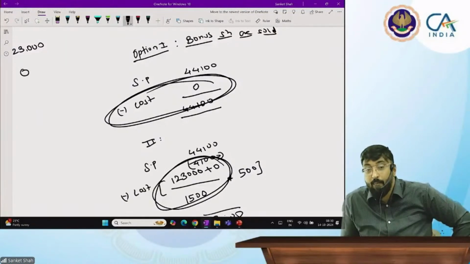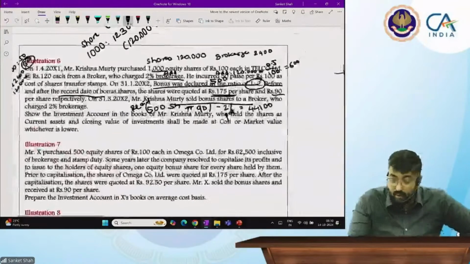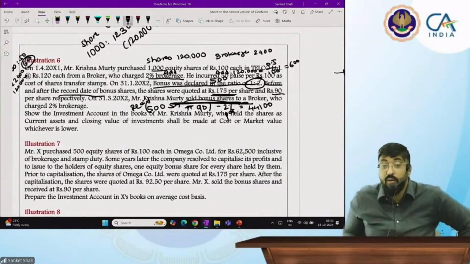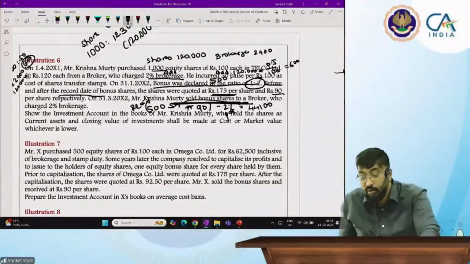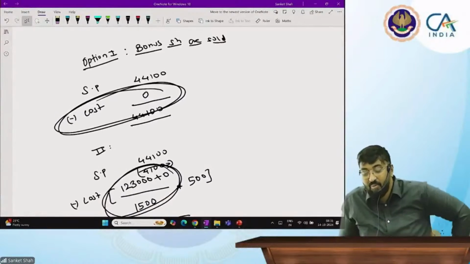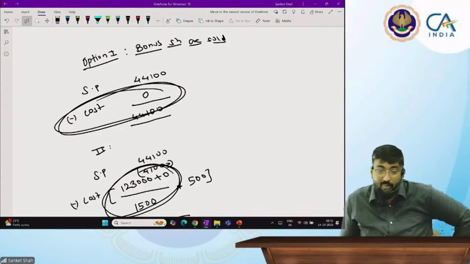Which method is more appropriate? Option 1 or option 2? Second method. Second method क्यों बेटा? इधर तो दिया है ना लाइन. Only bonus shares are sold. Sold only bonus shares. They have given that option. Bonus shares are sold. So bonus shares 0 rupees, no? Yes, sir. So which option is correct? Option 1. No, beta.